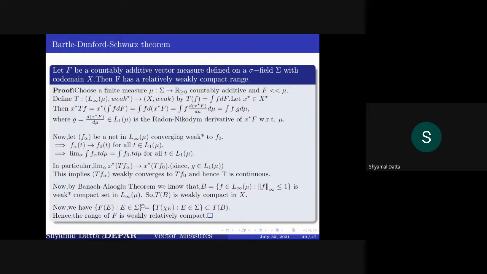And note that this range, you can write like T of chi E, and all chi E are in this B. So this is a subset of TB. That is, the range is a subset of a compact set in the weak topology in X. So the range is weakly relatively compact.